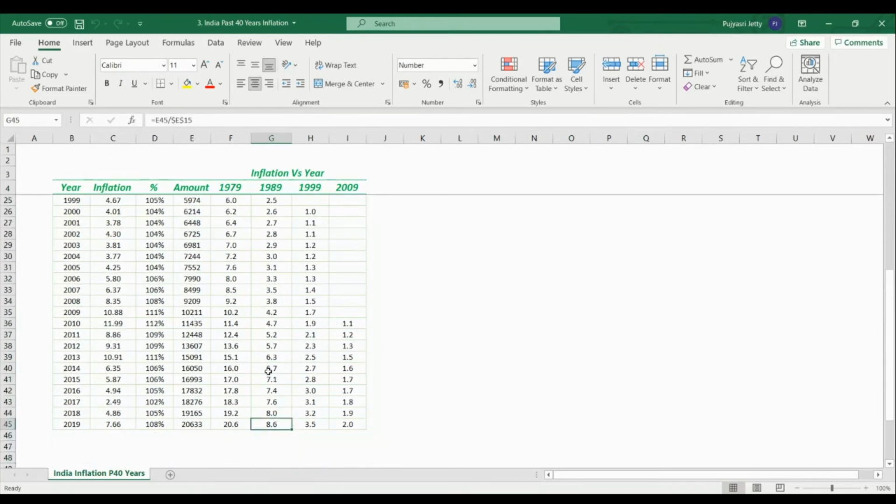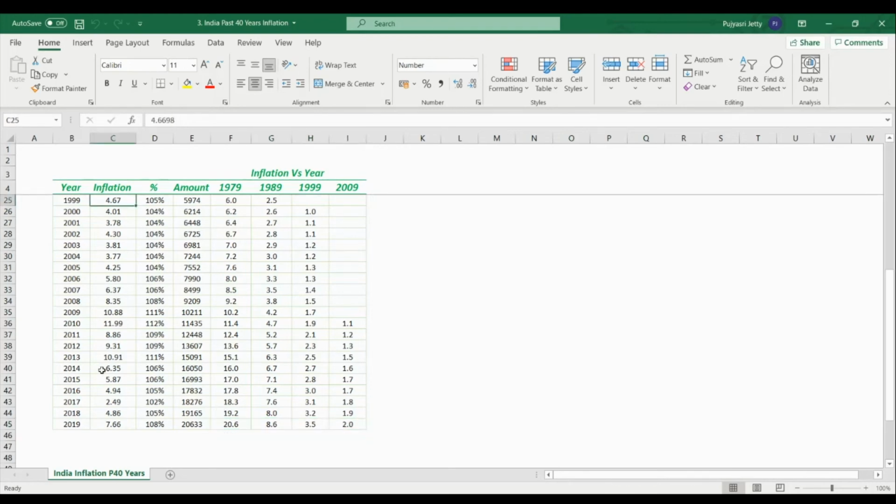Looking at these figures, we can clearly see a pattern and make it out that in the past 40 years, for every 10 years, approximately the cost of goods that we purchase or services that we get doubled due to inflation. So we can take this as a rule of thumb whenever we are planning for our future expenses or any savings plans or any retirement plans. This will help us to project the required sum in an easy manner.